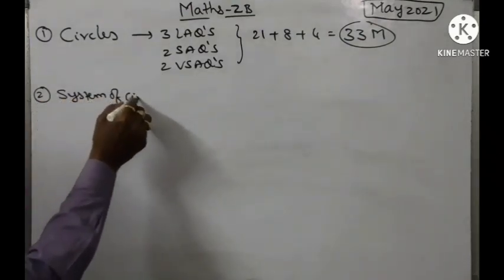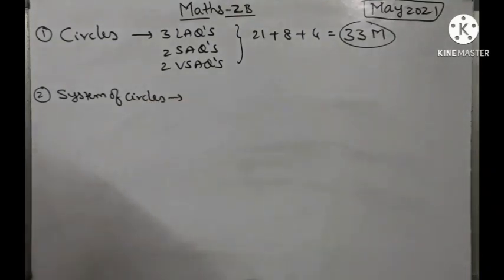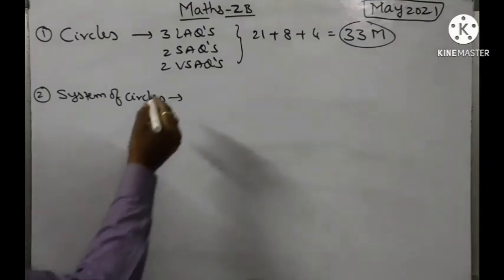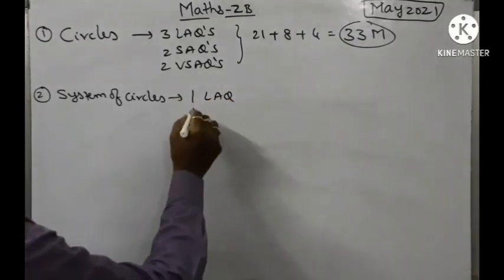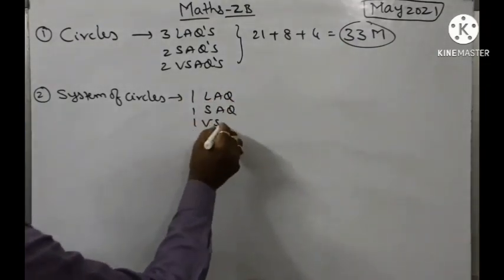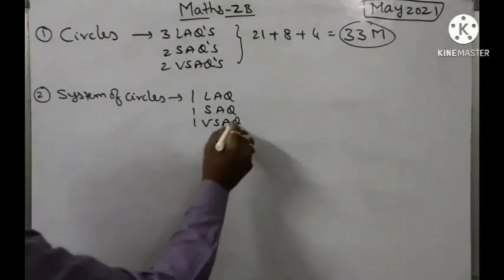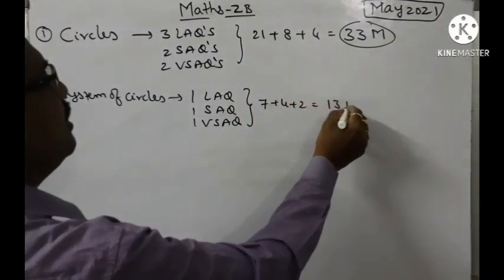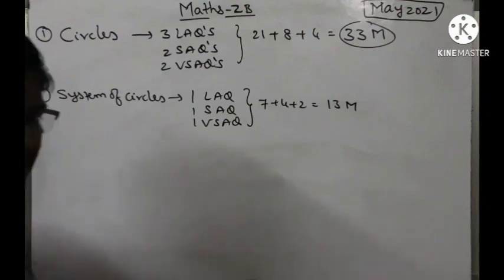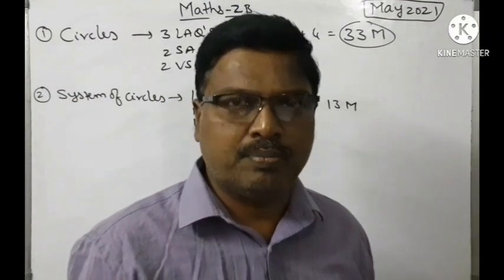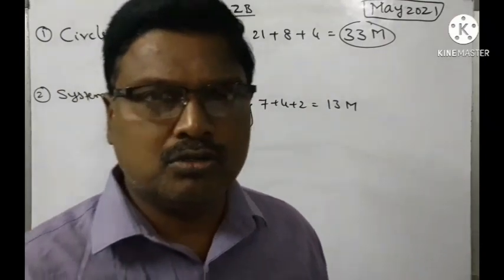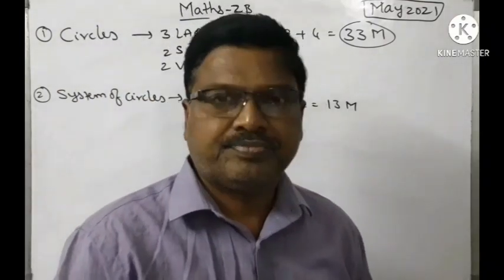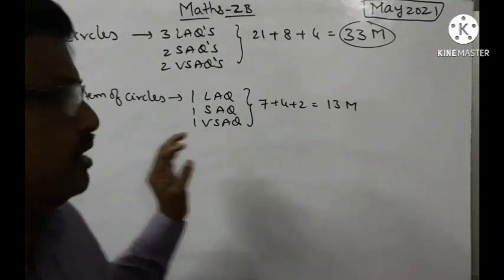Coming to the second chapter, system of circles. From system of circles also there is no deletion from this chapter. So that's why you have to practice all the problems. And coming to the weightage of the chapter, we are going to get 1 LAQ, 1 SAQ and 1 VSAQ from this chapter. So 7 plus 4 plus 2, we are going to get 13 marks from system of circles. So whatever previous important problems we have up to previous years, already we have important questions. Go through all those questions, because there is no deletion from this chapter, system of circles.